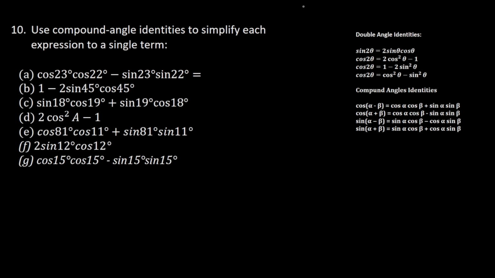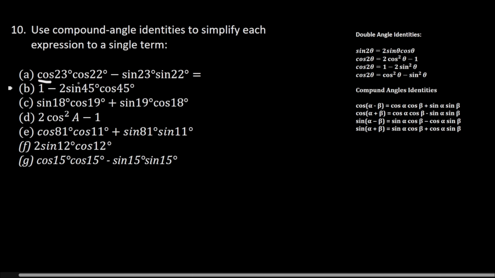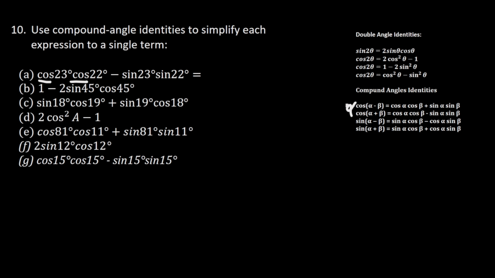So for the first question here, we have cos of 23 degrees times cos of 22 degrees. So I'm multiplying a cos and a cos. And I know that the two compound angle identities where I multiply a cos and a cos are these two, and I minus by a sine multiplied by a sine. Why minus by a sine multiplied by a sine is this compound angle identity here, and where now my alpha will be equals to 23 degrees and my beta will be equals to 22 degrees.